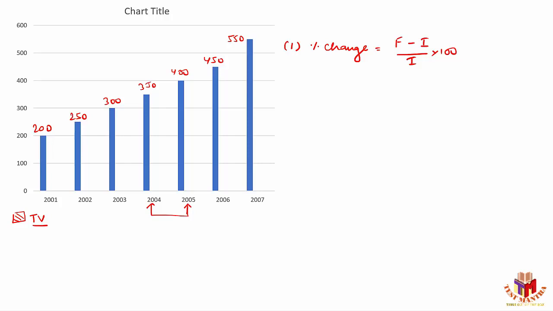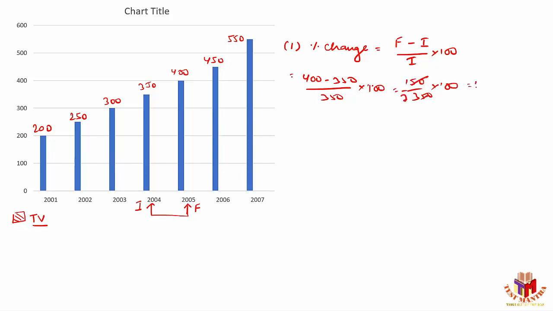Or else they will specify to find out the percentage change in the year 2005 with respect to the year 2002. If they are not providing this information, that means I'm always dealing with consecutive years. So you have to consider the consecutive years here. My initial value will be 350 and the final value will be 400. So it's 400 minus 350 divided by 350 into 100, which is equivalent to 50 out of 350 into 100, which is equal to 1 by 7.